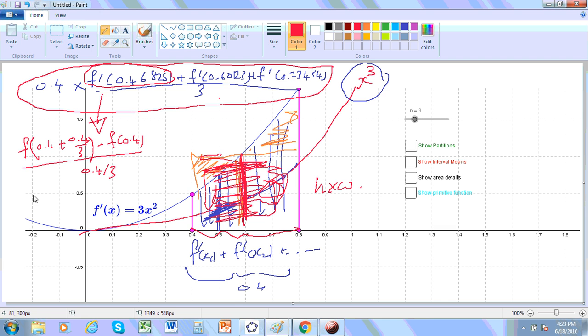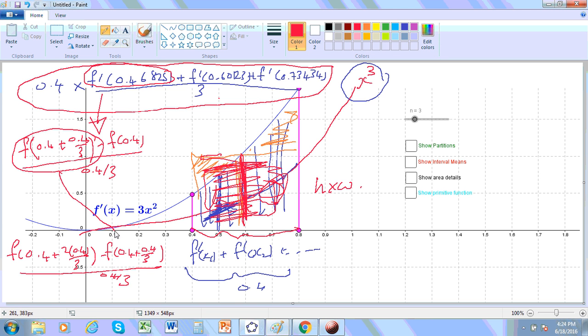Similarly, this here is represented by f of 0.4 plus 2 times 0.4 divided by 3 minus f of 0.4 plus 0.4 divided by 3, again divided by the subinterval width. And you'll notice that this cancels out with that, right? So in the end, you're really left with only the two values. This value that you see here, and this value that you see here.